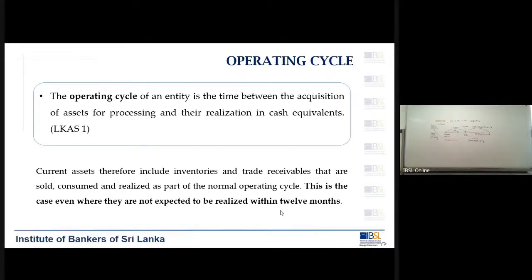So it is very unlikely that you give somebody a credit period of more than 12 months, which is unrealistic. So we have to be mindful that the stocks as well as the trade receivable or the debtors will come under current assets, and the creditors or the payables will come under current liabilities.